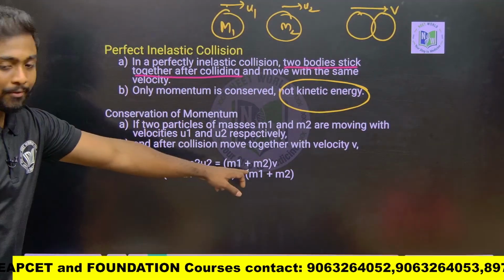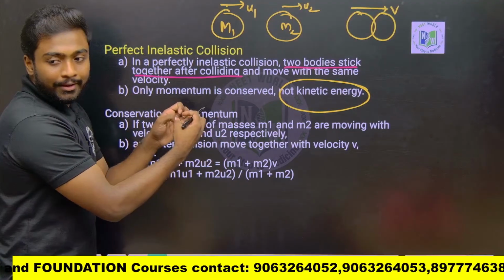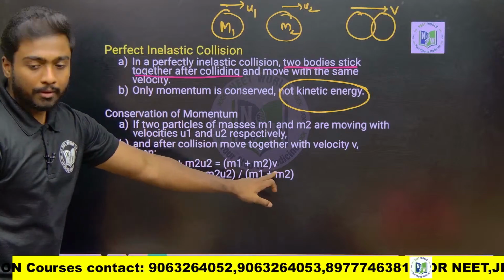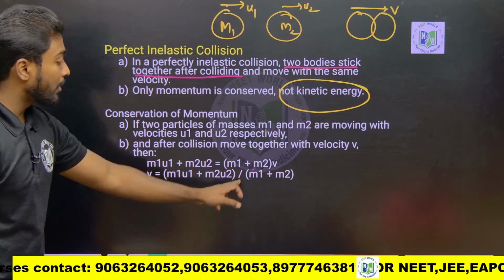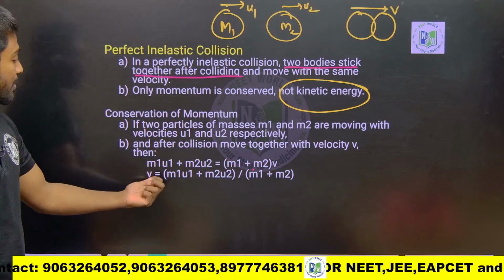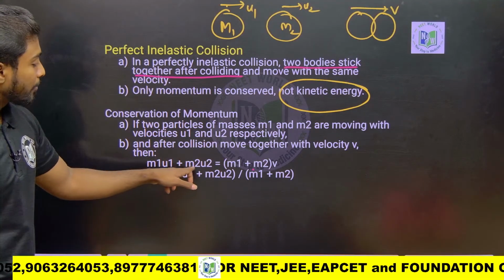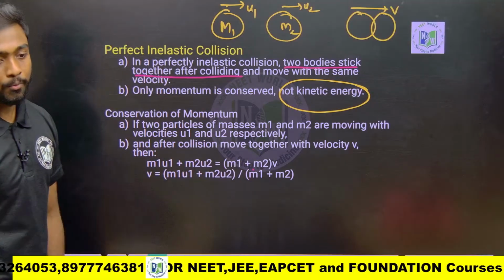They are sticking, not separate, and m1 plus m2 times v. So v is nothing but m1 u1 plus m2 u2 by m1 plus m2.